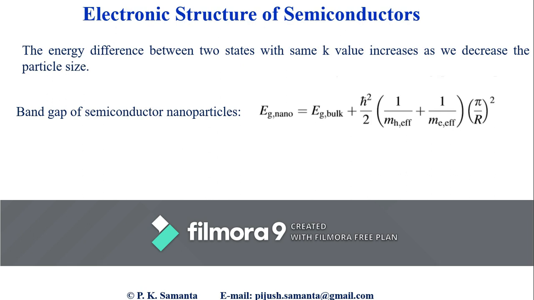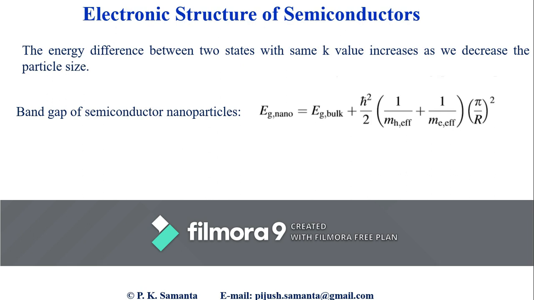Now, when an electron is excited from the valence band to the conduction band, a hole is generated in the valence band. Before recombination of the electron with the hole, this electron spends some time, which is known as the characteristic time of the electron in the conduction band. This time is called the radiative lifetime.